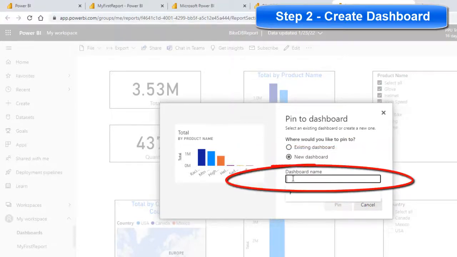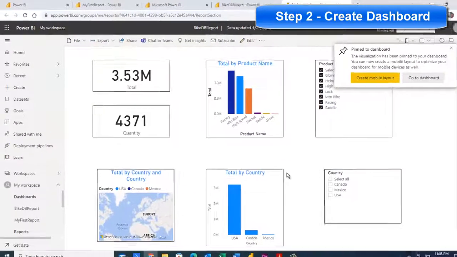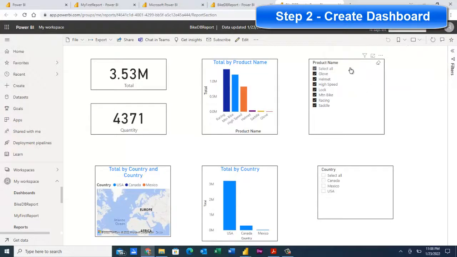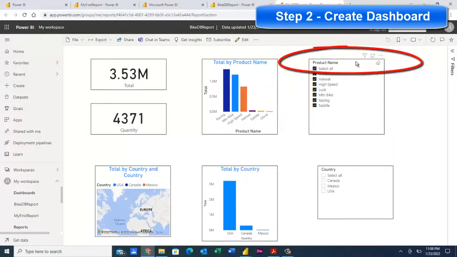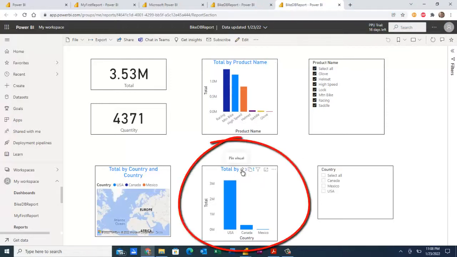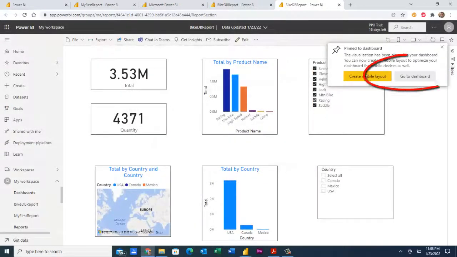We can call this BikeDB report, choose the pin tool, and that allows us to pin that. Now let's go ahead and pin our slicer. If you click on the slicer, you notice there is no pin on the slicer. And the reason why is because the slicer is a filter. Power BI dashboards do not support filters, so you're not able to pin this particular visual. But I can click this one here and pin that one over to the BikeDB report and choose Pin.